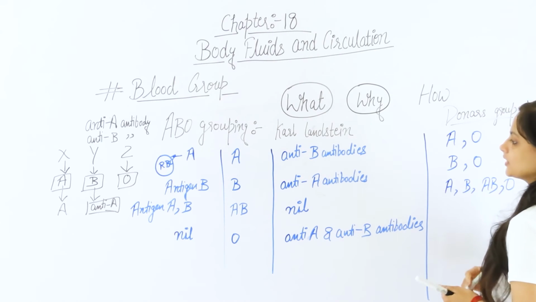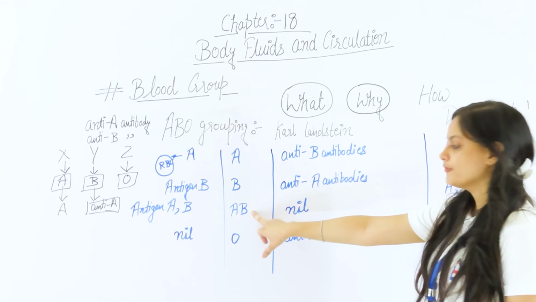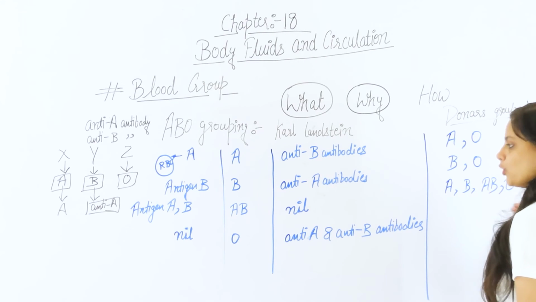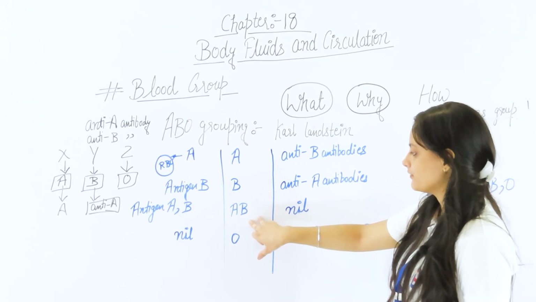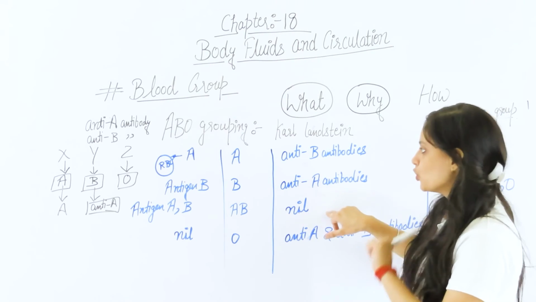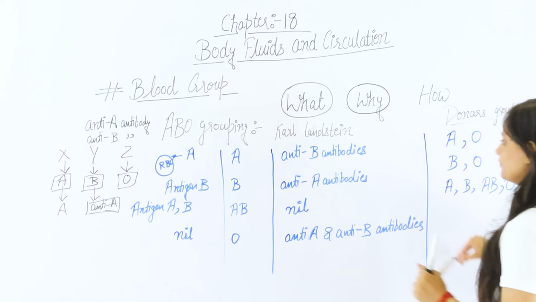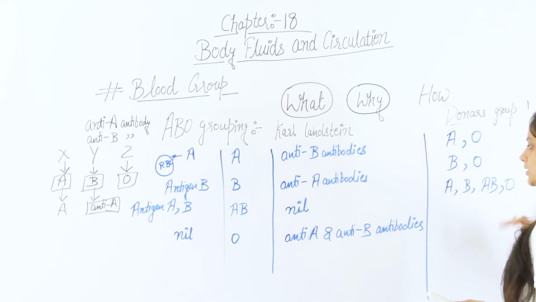You can see the person having the blood group AB can accept the blood from all the donors, which is A, B, AB, and O, because the person with AB blood group has no antibodies, so they can accept the blood from all the donors.